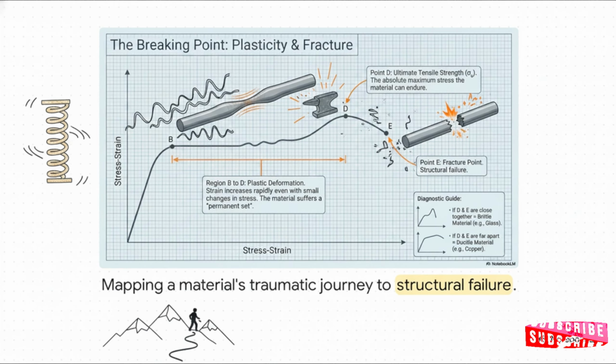But once it passes its elastic limit, it crosses a point of no return. This is the plastic deformation region, where the material gets a permanent set. If you relentlessly keep adding stress, it eventually hits its absolute ultimate tensile strength right before hitting the fracture point. And that is where total structural failure happens.